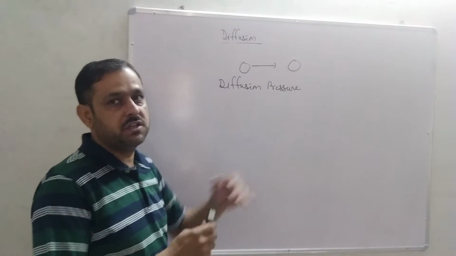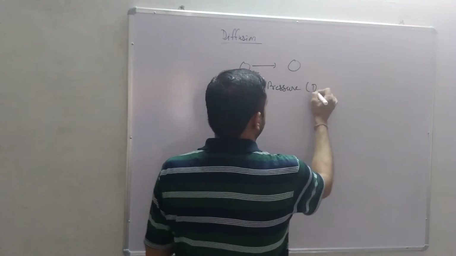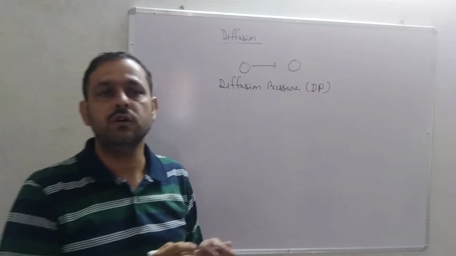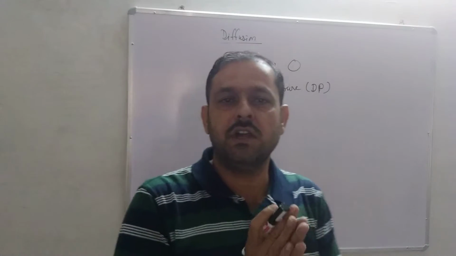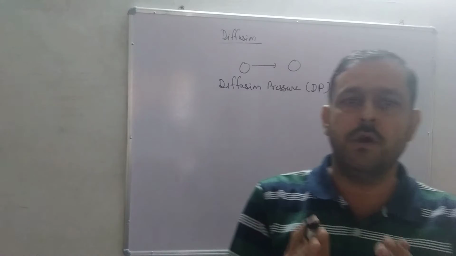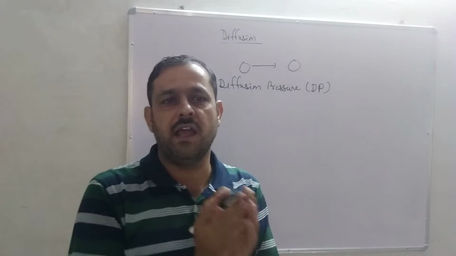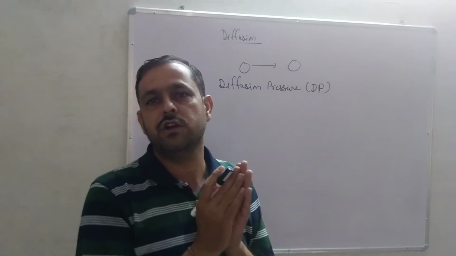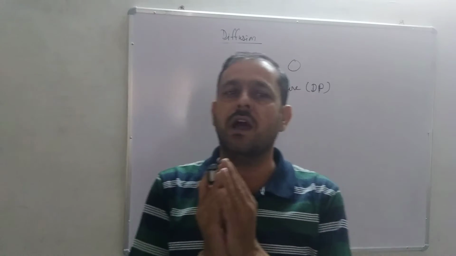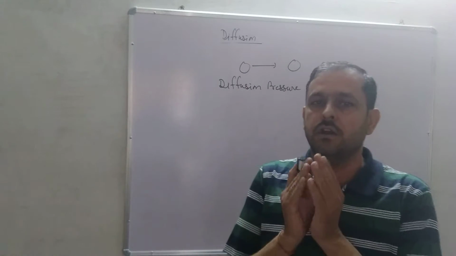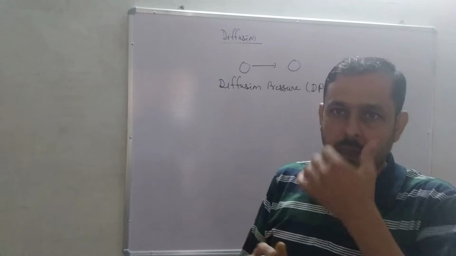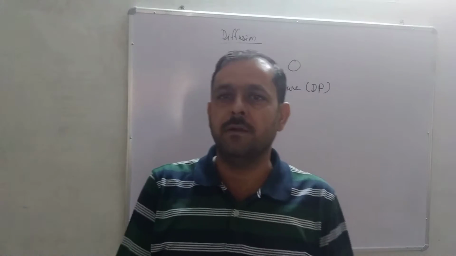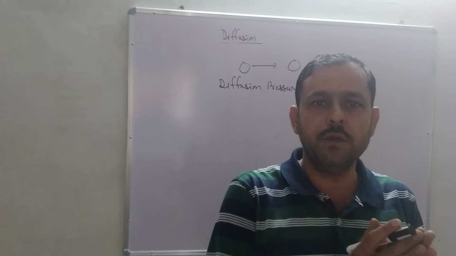Now diffusion pressure. We have to know what DP is. This is also helpful in water relations. What is DP? The pressure developed as a result of the diffusing nature of molecules, ions or substances is called diffusion pressure. Means the pressure by which the molecules of anything spread all over the environment is called diffusion pressure.